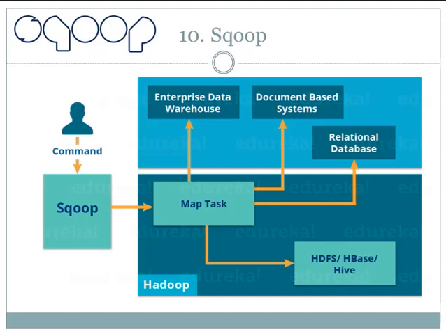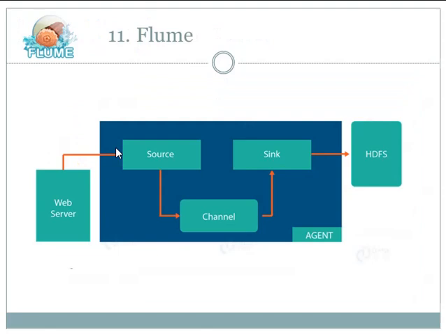So let us see how Sqoop works. When we submit a Sqoop command, at the backend it gets divided into a number of subtasks. These subtasks are nothing but map tasks. Each map task imports a part of data to Hadoop. Hence all the map tasks taken together import the whole data. Sqoop export also works in a similar way. The only thing is, instead of importing, the map tasks export the part of data from Hadoop to the destination database.